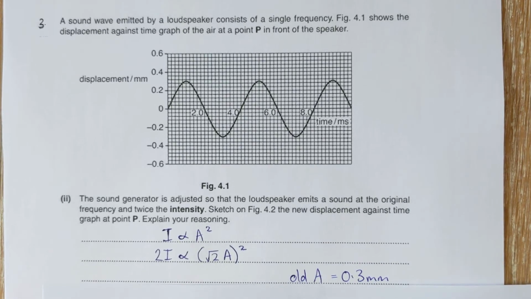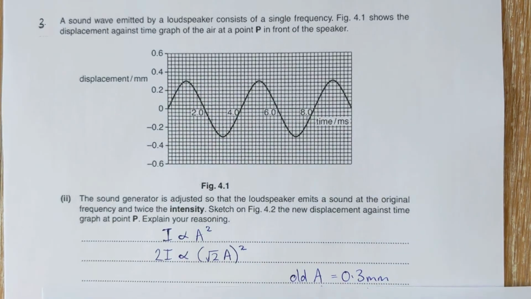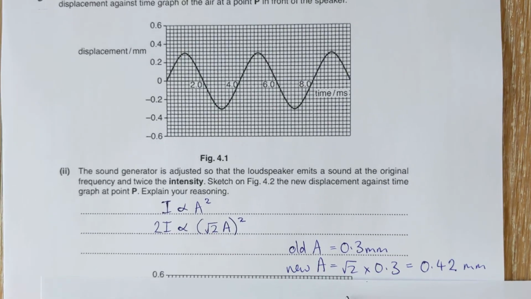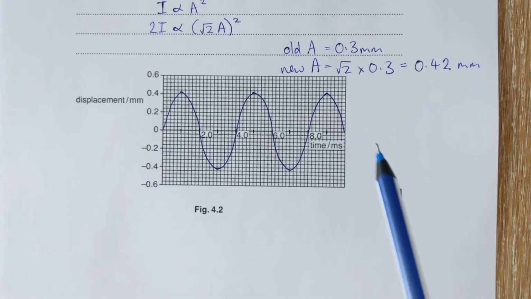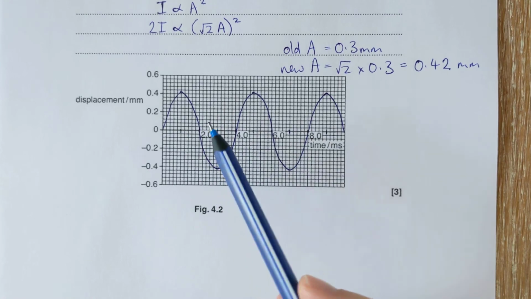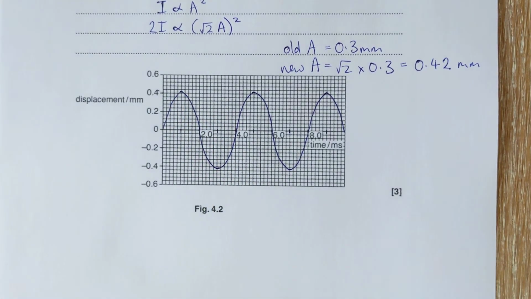And the amplitude in this wave is 0.3 millimeters. So that means the amplitude in the new wave is going to be root 2 times that. So that's 0.42 millimeters. And so there's our wave. Same time period, same frequency, but with the amplitude root 2 times bigger than before.